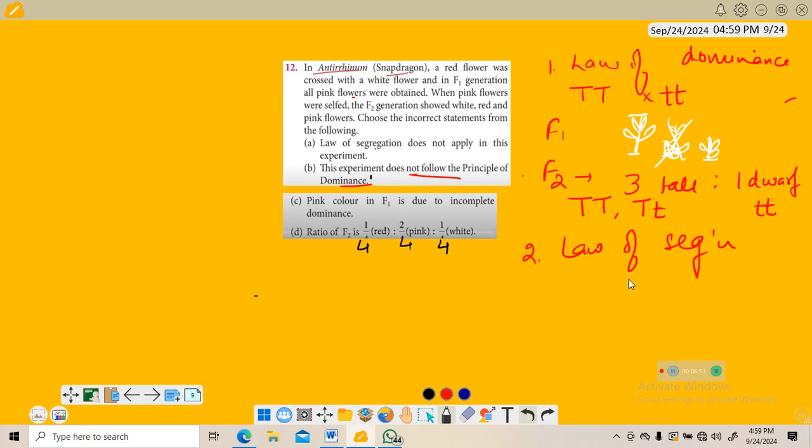Then law of segregation. Segregation, the word itself means separate. Let's say this is a chromosome and here we have alleles. So alleles exist in pairs, but they have their own identity because at the time of gamete formation they separate. That means no mixing or blending is there. Separation means individual identity.